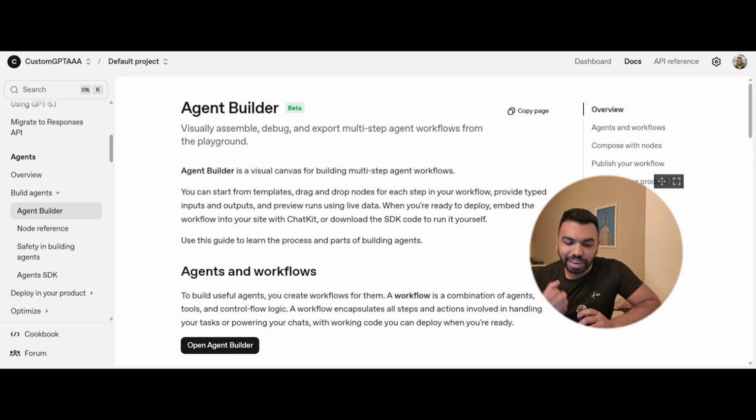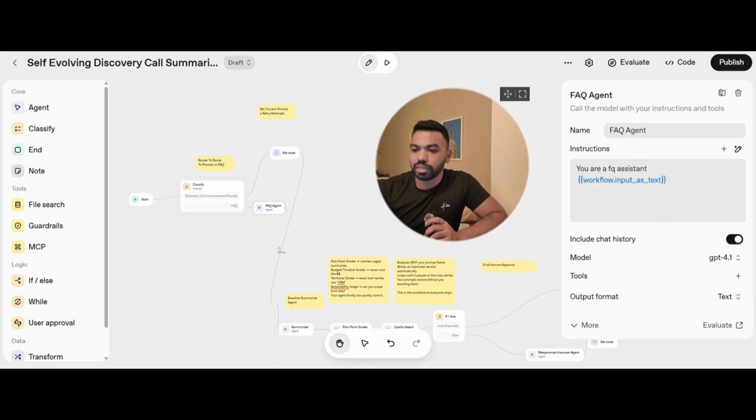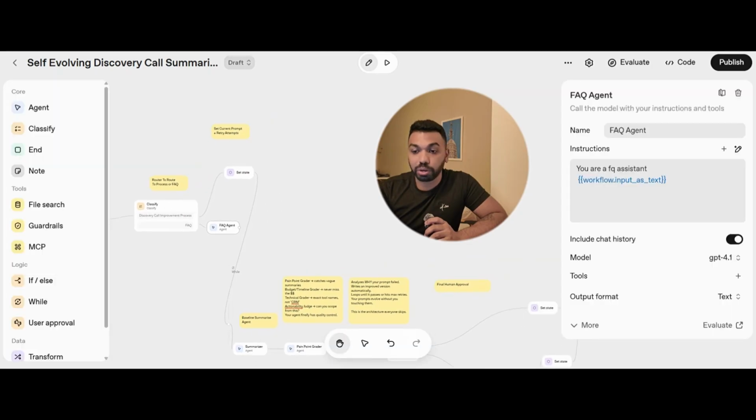A lot of people are having debates about, is this the N8N killer or this and that? But it's a completely different game that we are playing with Agent Builder. Agent Builder is about producing production AI agents and solving problems like this where it needs a learning loop, right? So we are going to actually set up this system here, and we're going to walk you through the system.